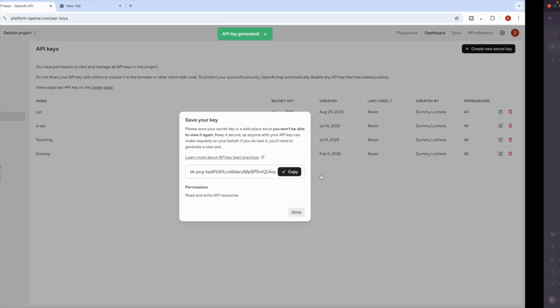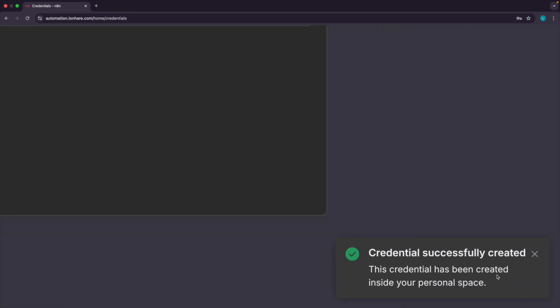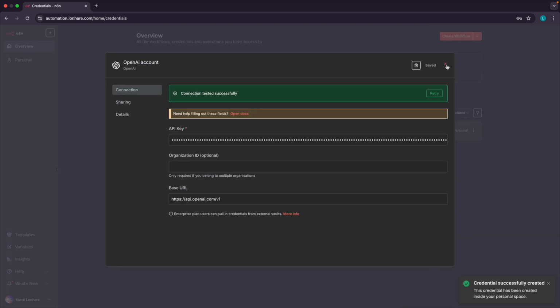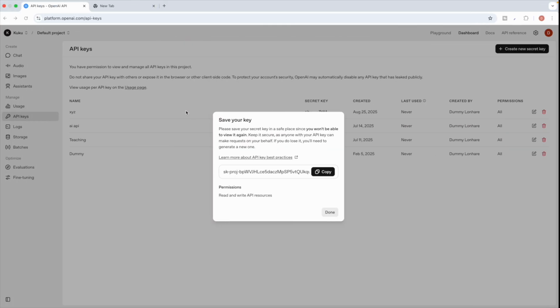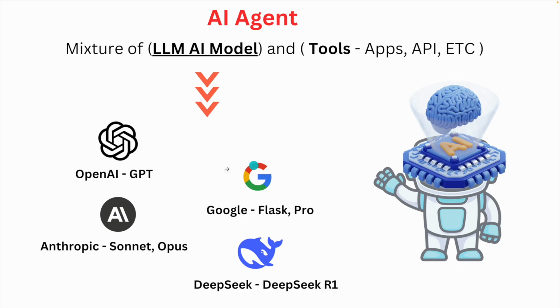Just copy it, go back here, paste it, and click on the save button. Boom, you will see that the credentials were successfully connected. You can see the connection tested successfully. That's it. Now you will be able to use OpenAI's artificial brain, the OpenAI AI brain known as GPT, in your automation.